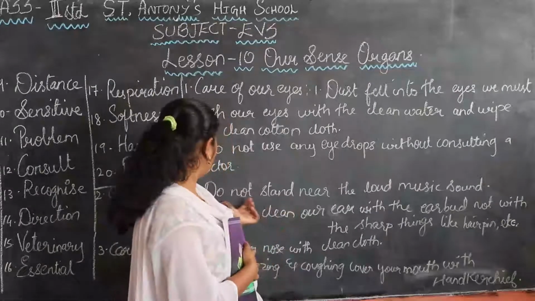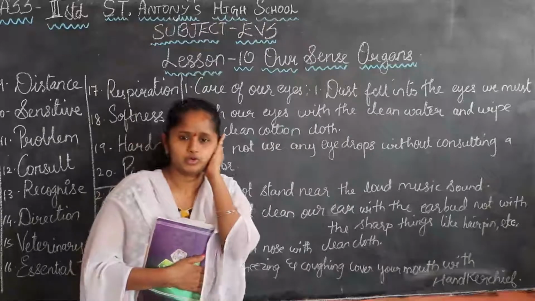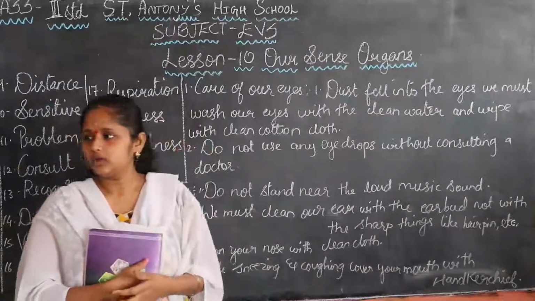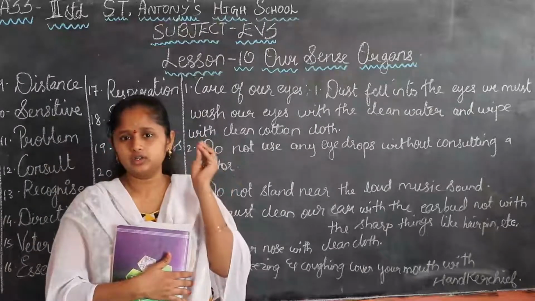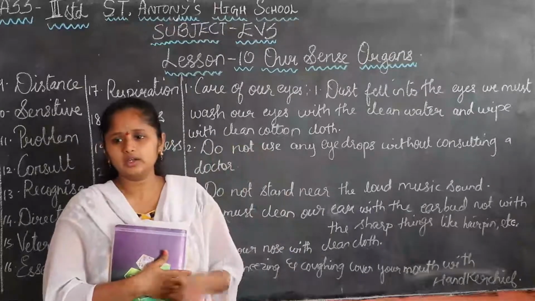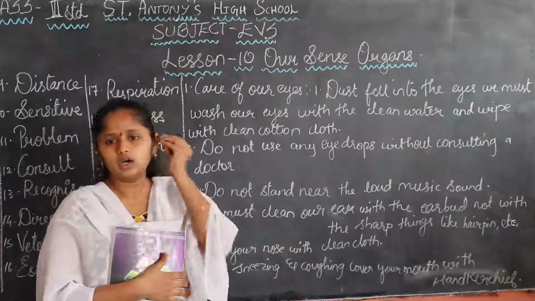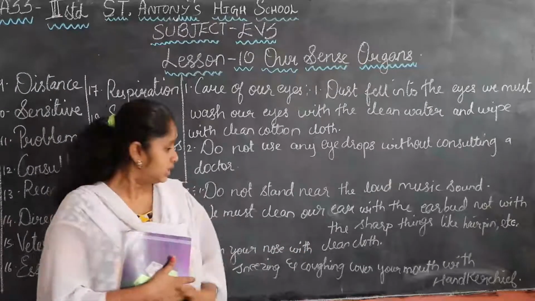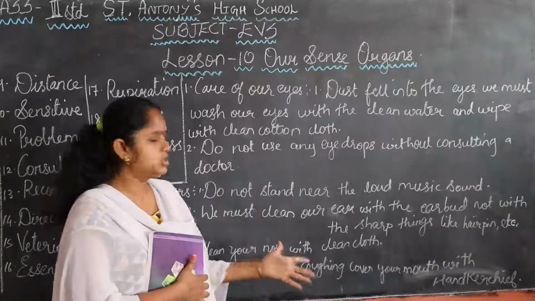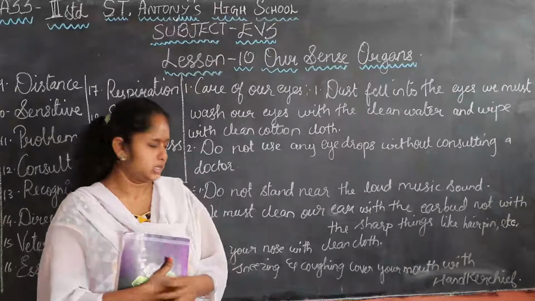Next, we do not stand near loud music, for example a radio, or if there is a function, you must not stand near the speaker. Next, we must clean our ears with an earbud. While sneezing or coughing, you must cover your mouth with a handkerchief.